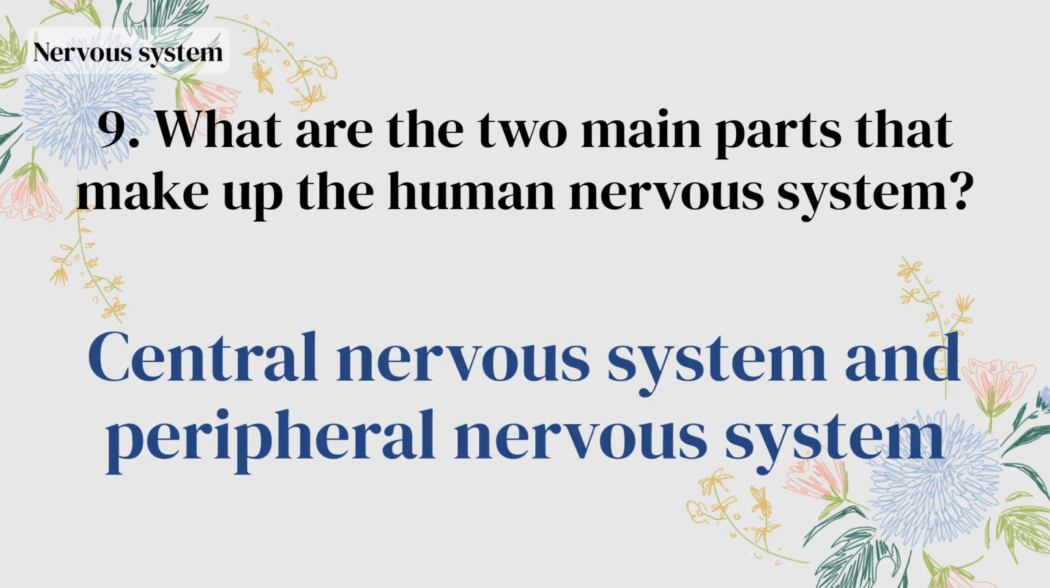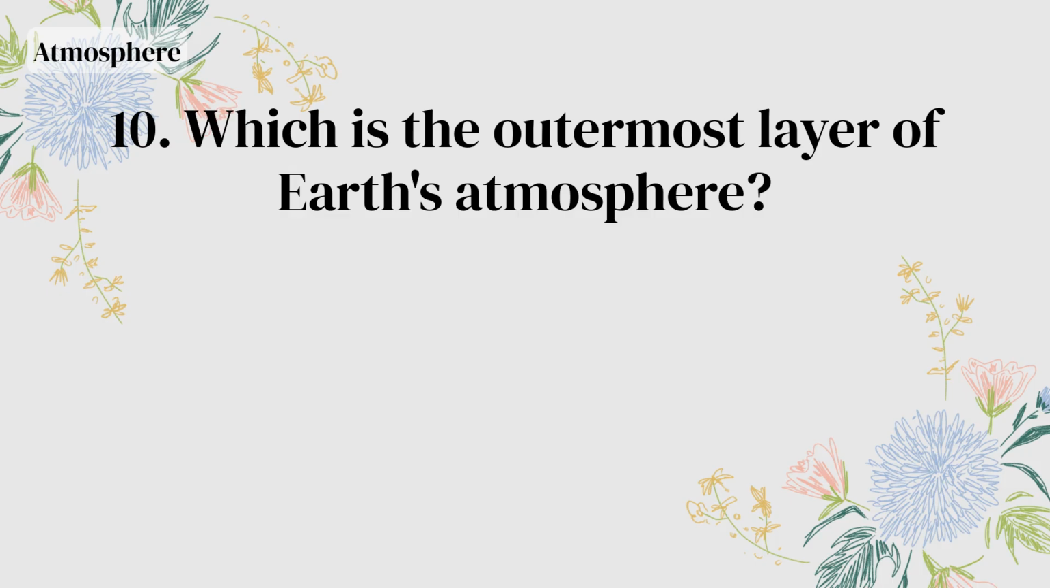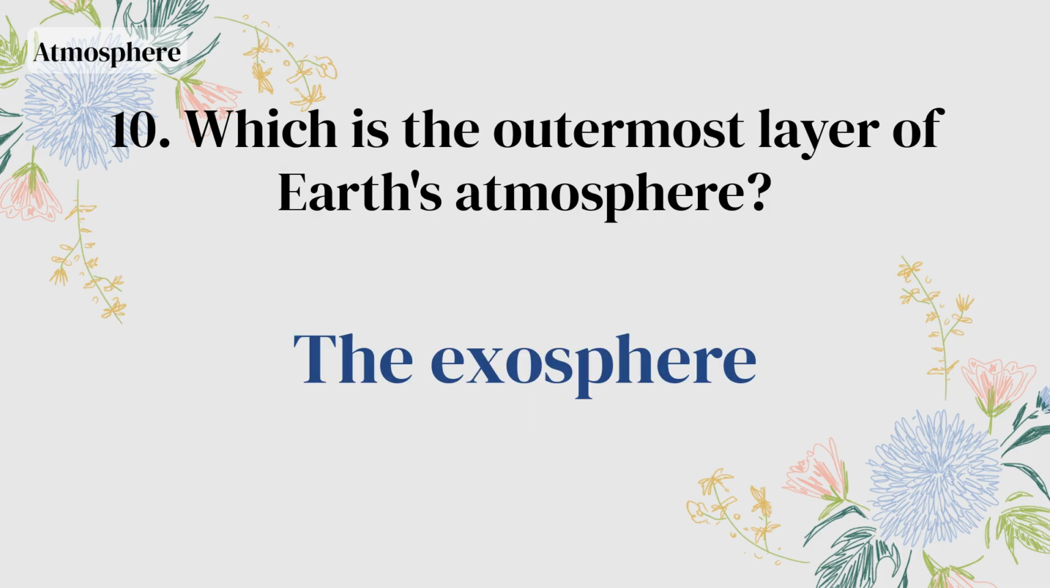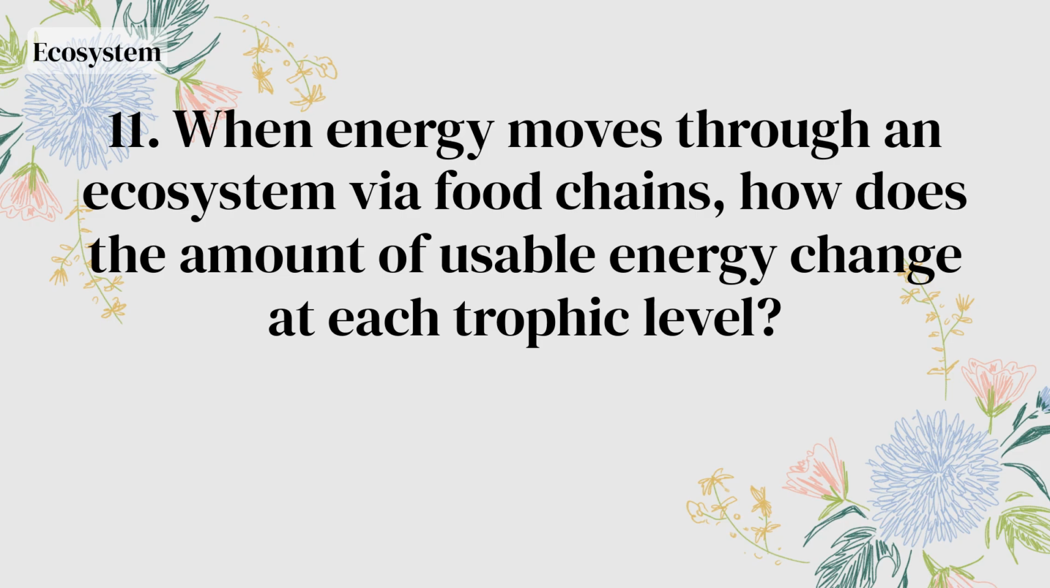Central nervous system and peripheral nervous system. Which is the outermost layer of Earth's atmosphere? The exosphere. When energy moves through an ecosystem via food chains, how does the amount of usable energy change at each trophic level?